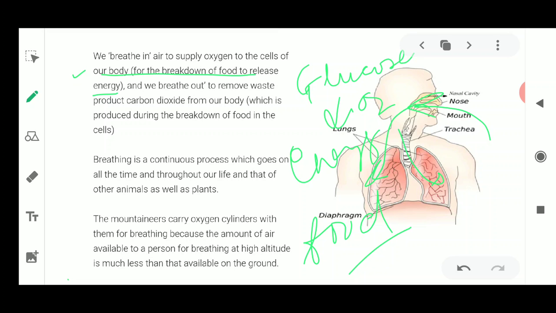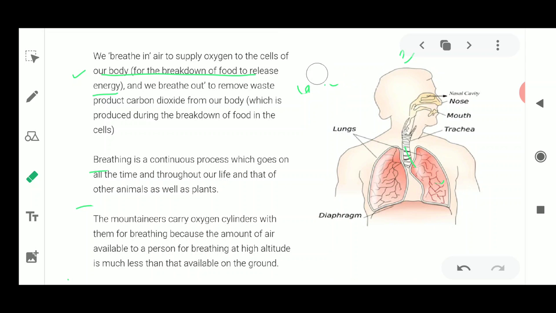When we breathe out, we remove the waste product, carbon dioxide, which is produced during the breakdown of food in the cells. Breathing is a continuous process which goes on all the time throughout life. This exchange of gases takes place in animals as well as in plants. In animals it is called breathing, and in plants it is only the gas exchange which takes place through stomata. We will discuss plant breathing further in the next video probably. So please remember that breathing is a continuous process.